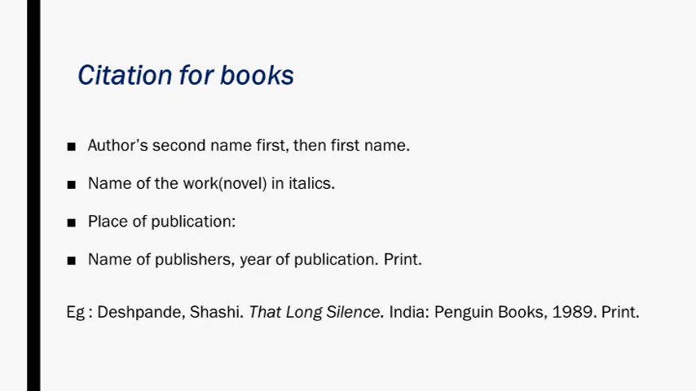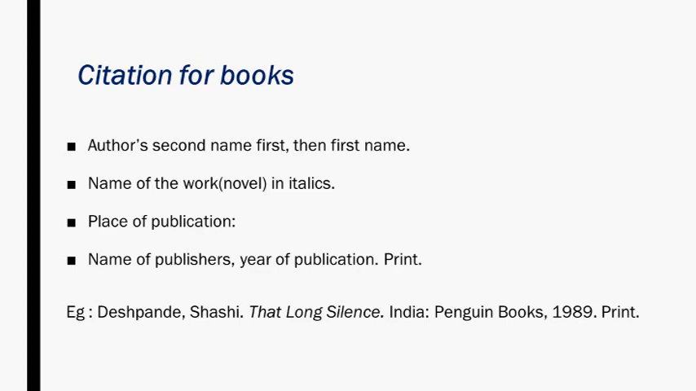We have different editions of this work, so whichever edition we follow, we have to specify the year of publication properly. After specifying the name of the publisher, we specify the year of publication and put a full stop. Then the medium: if the book is in print, or if it is an e-edition, we have to specify that. Here we have the print medium. So this is the format of the citation for books.